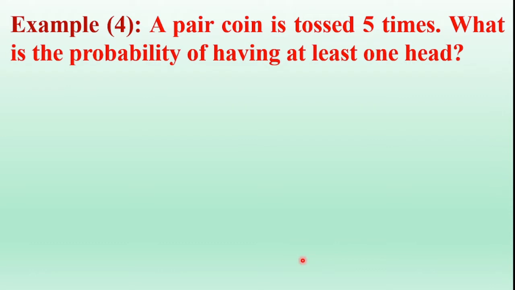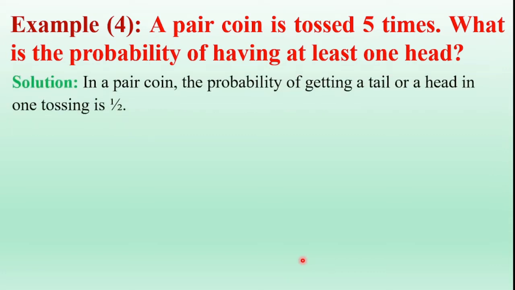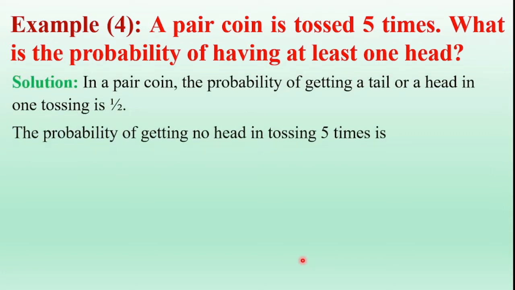Coming to the solution, given that a coin is tossed 5 times, the possible outcomes are 2 to the power of 5, which is equal to 32. In a fair coin, the probability of getting a tail or the probability of getting a head in one toss is 1 by 2. Once again, when a single coin is tossed, the probability of getting a head or the probability of getting a tail is 1 by 2. Now here a coin is tossed 5 times.